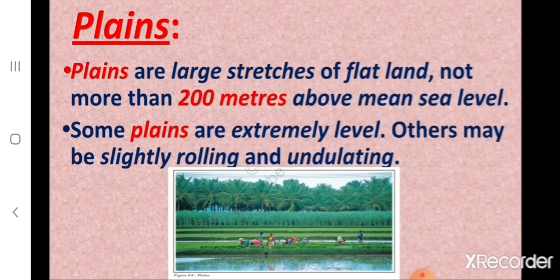Now children, let's revise about plains. What are plains? Plains are large stretches of flat land, not more than 200 meters above mean sea level. And some plains are extremely level, while others may be slightly rolling and undulating. That means they may have a shape like a wave. That is, they are moving up and down like a wave.